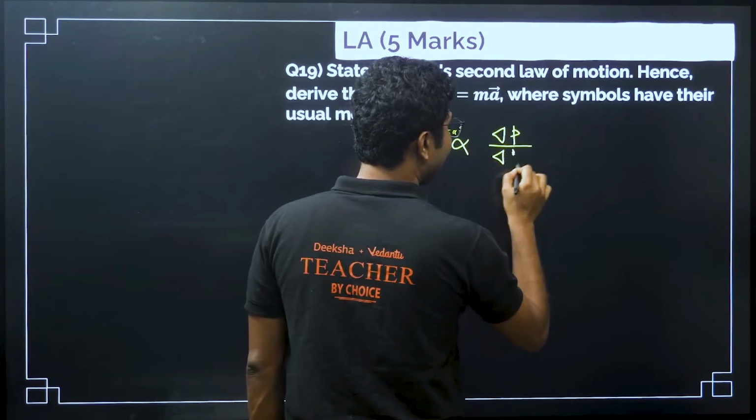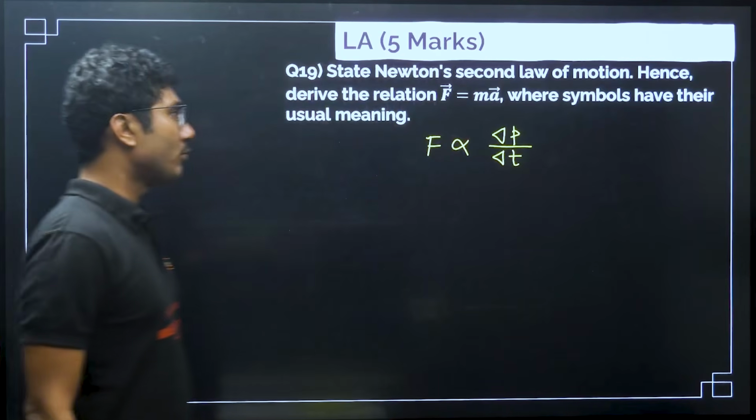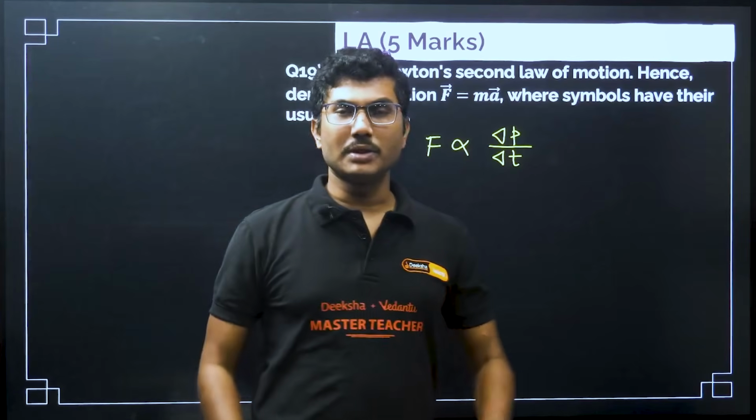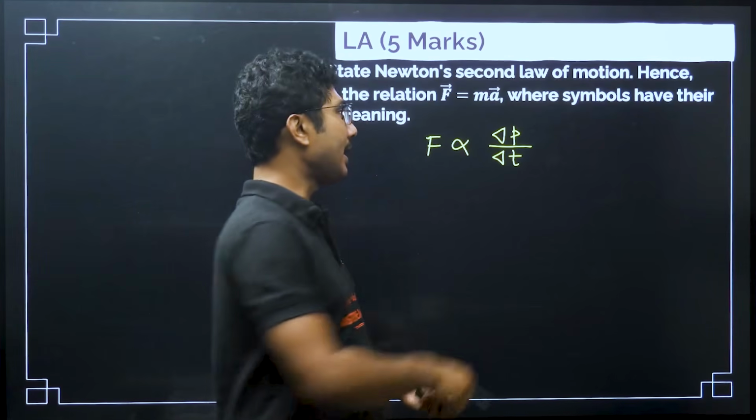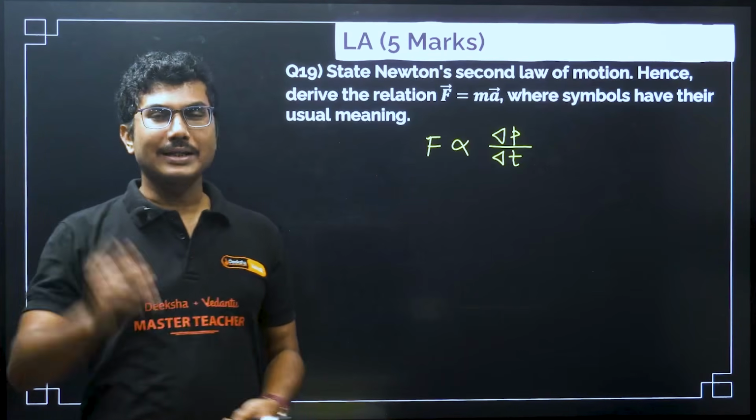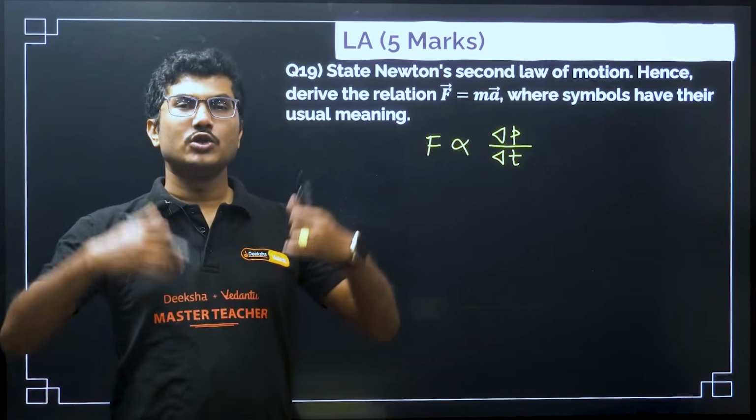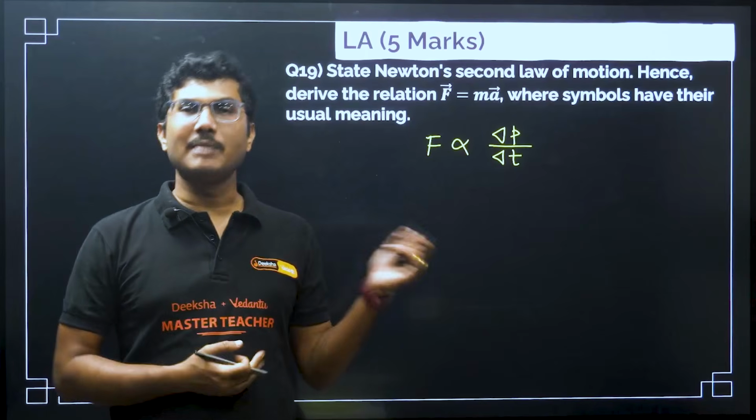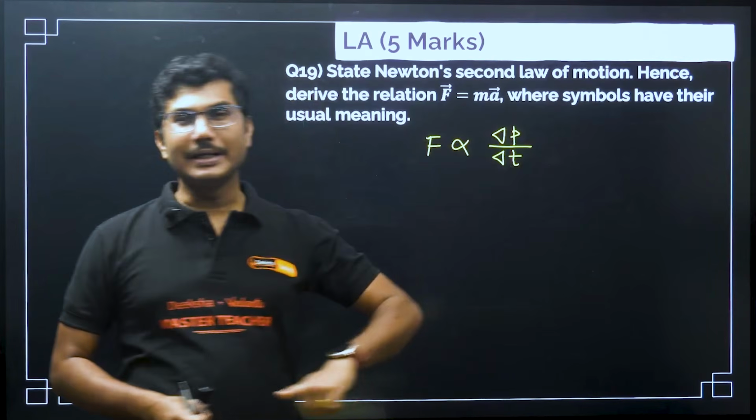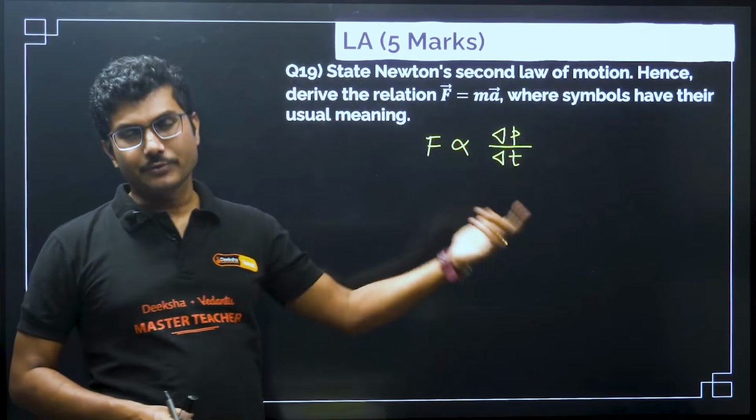Now what is the rate of change of momentum? Suppose you applied a force on an object, and because you applied the force, the momentum of the object changed by delta p. So initial momentum was say 10, now you applied the force, final momentum is 15. So what is the change? The change is 15 minus 10. Now if the duration is delta t, then 5 by delta t is the rate of change of momentum.